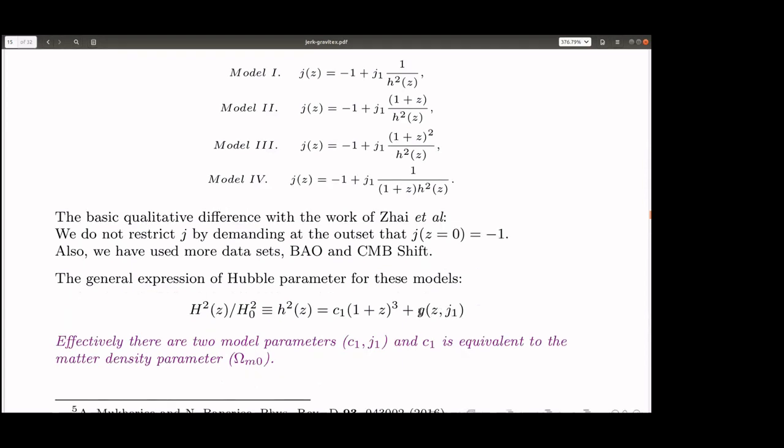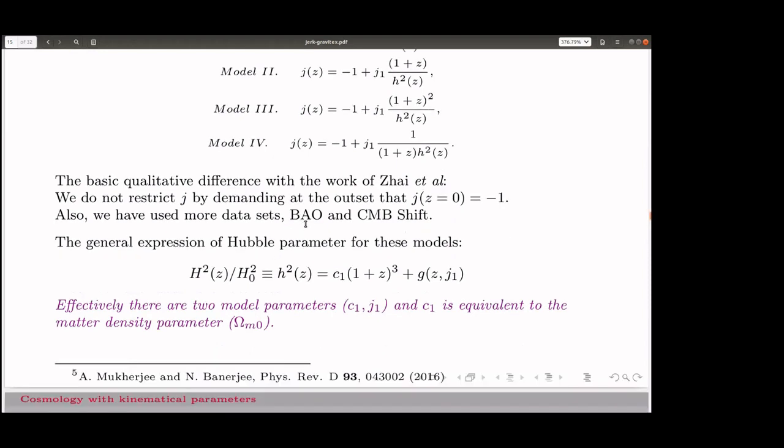Also, we have used more data sets than what Zhai and his co-workers did. We used baryon acoustic oscillation data, which Kavilan discussed in great detail today, and the CMB shift as well.